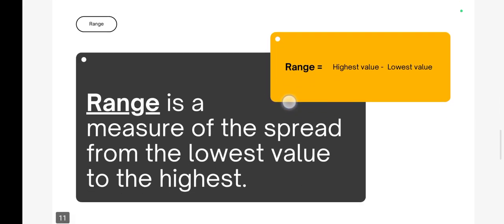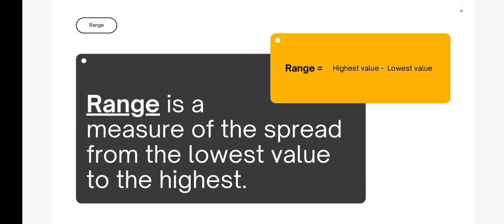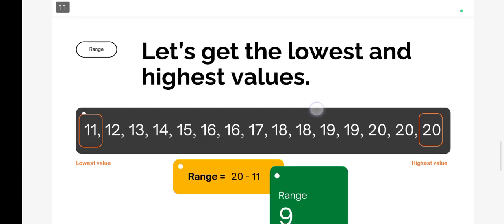Now moving forward to our next topic, that is range. So range is the measurement of the spread from the lowest value to the highest value. That is the range. It means you have to find the difference between the highest value and the lowest value. So you have to subtract the lowest value from the highest value, that will be the range.